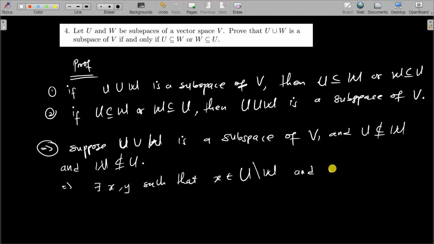And so we define two vectors x and y such that x belongs to U but does not belong to W, and y belongs to W but doesn't belong to U, right?